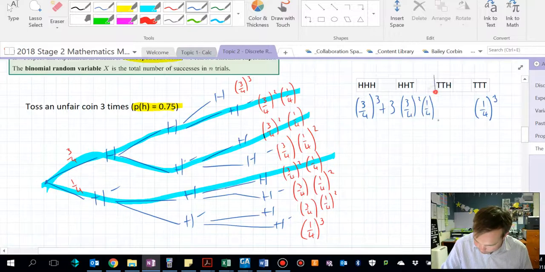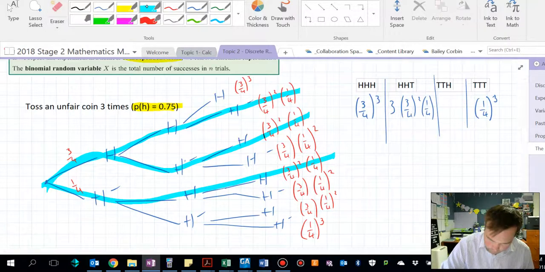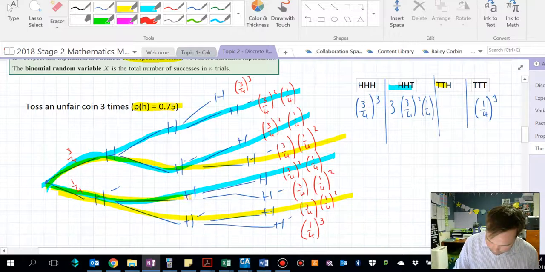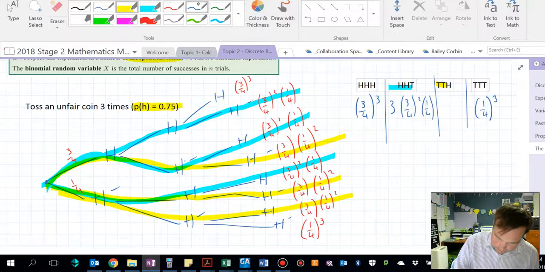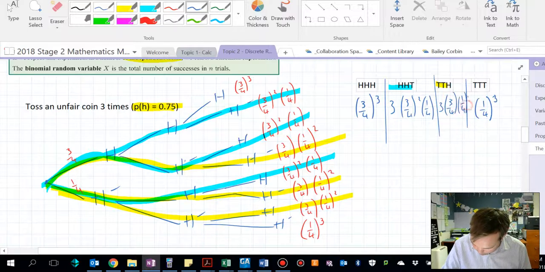And here we can look at probably 2 tails and a head. So 2 tails and a head would be there, there, and there. And there's 3 lots of this, so we'd add them all together: 3 on 4 to the 1, 1 on 4 squared.